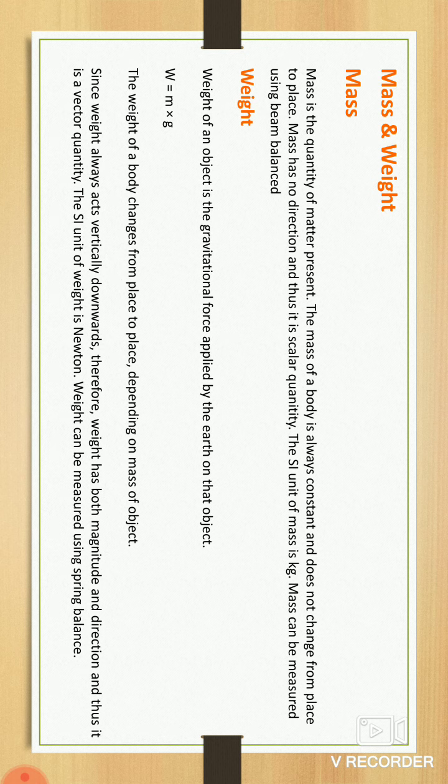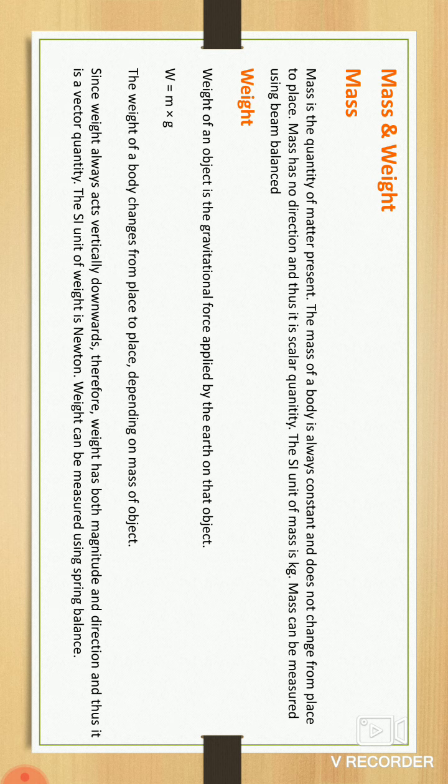Both mass and weight have differences. Mass is not weight and weight is not mass. Mass is a scalar quantity, weight is a vector quantity, the mass unit is kilogram, the weight unit is Newton.